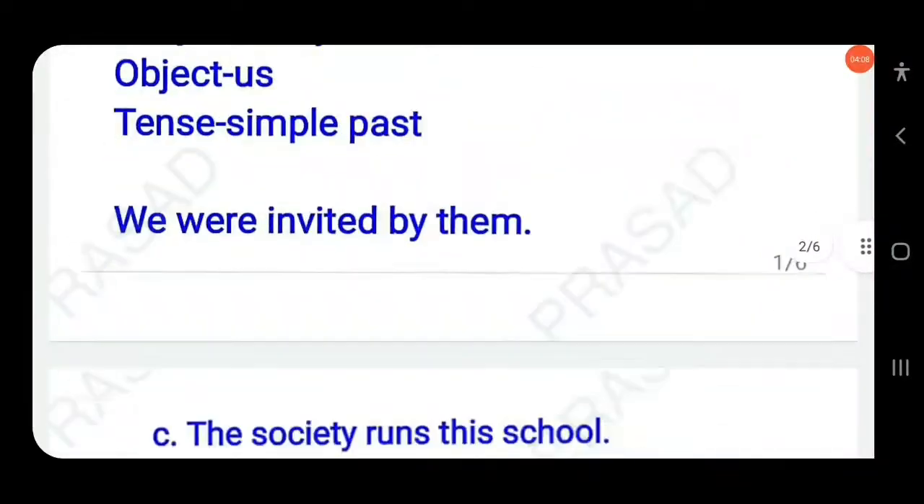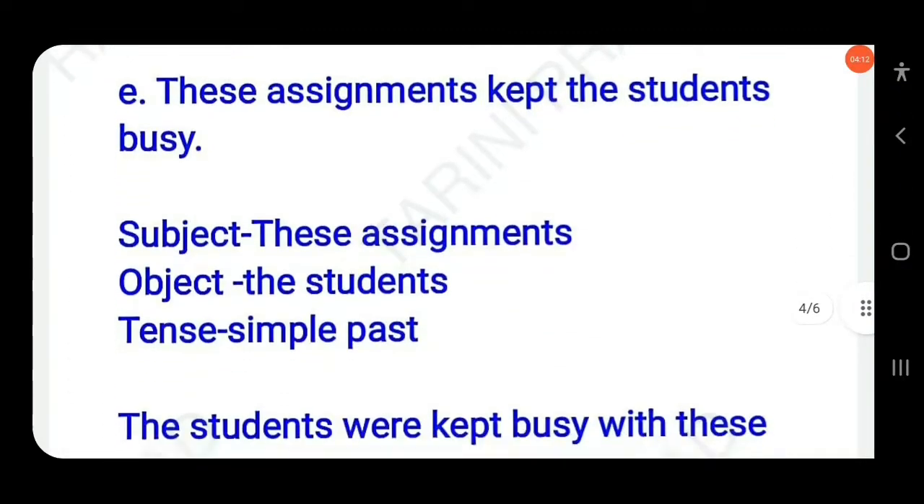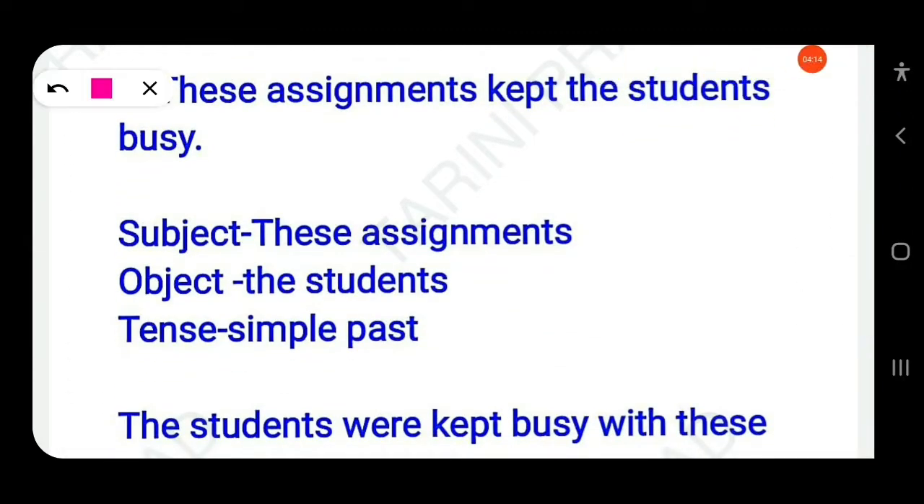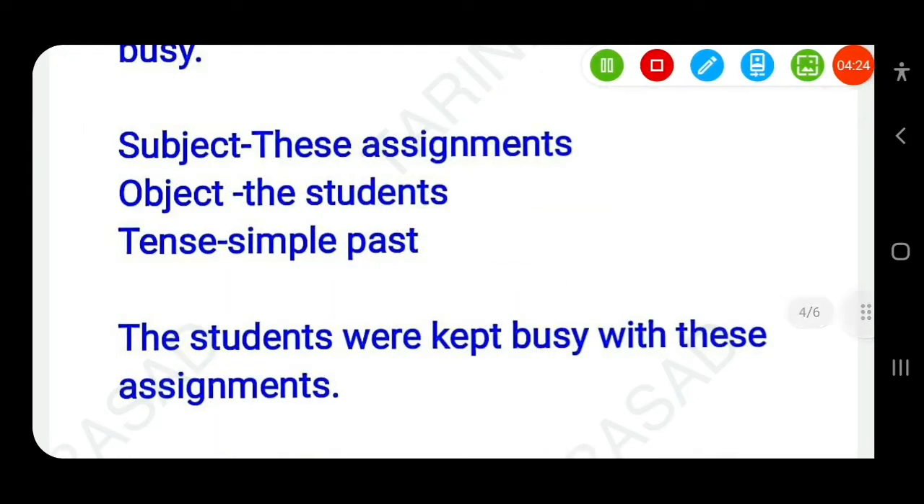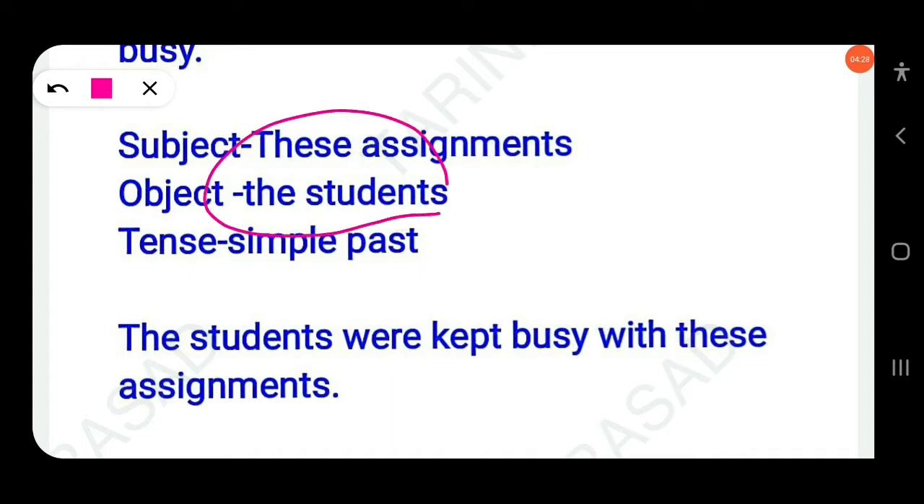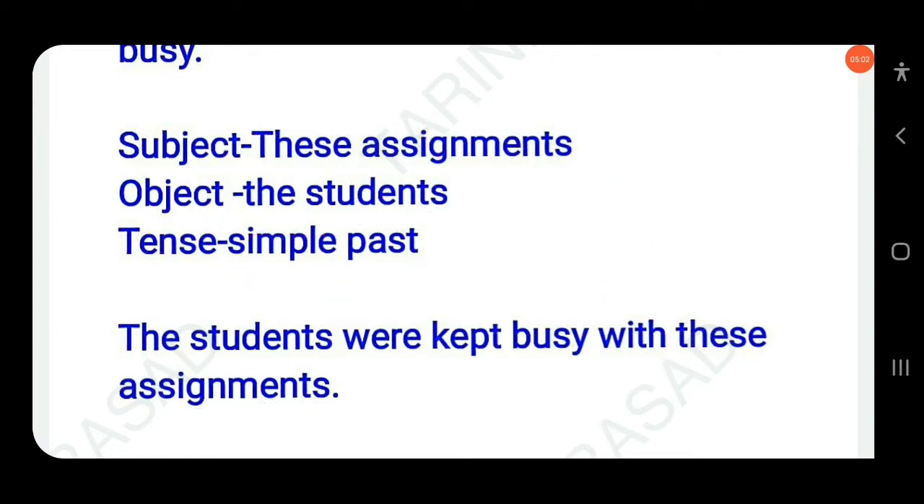Clear? Then another question: these assignments kept the students busy. Here the subject is these assignments, the object is the students, and the verb is simple past. The object in the active voice becomes the subject, the students. The students were kept busy with these assignments. Don't write by, this will be wrong. Write with these assignments. Clear?